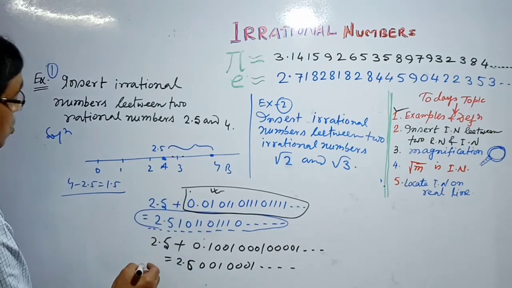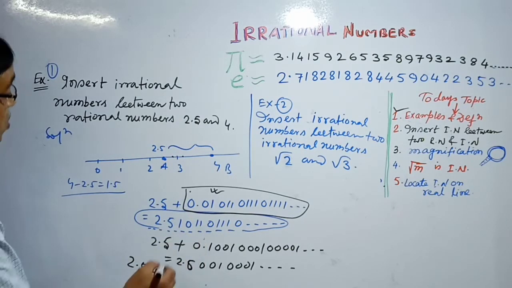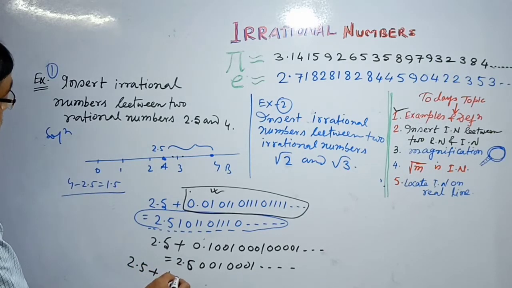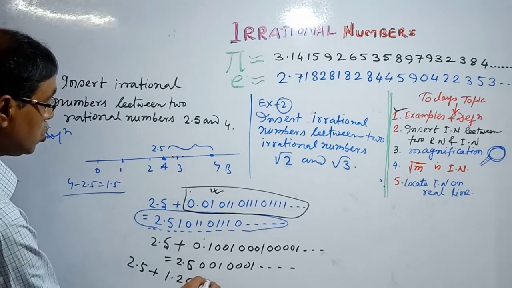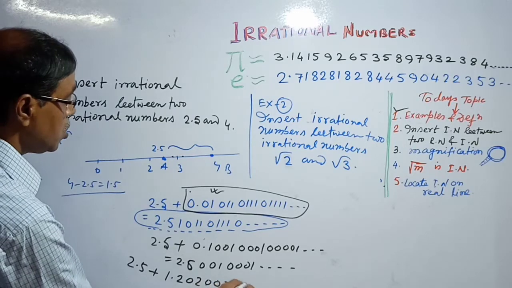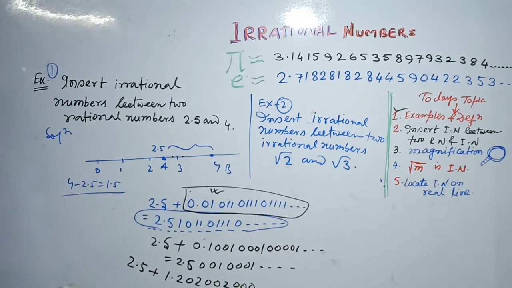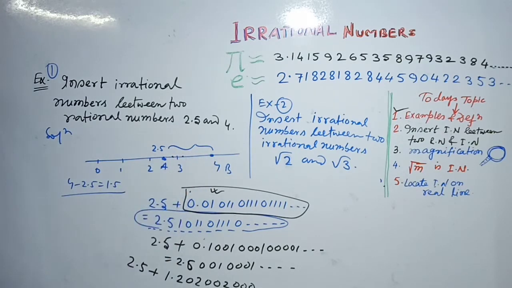Again, we can choose any irrational number less than 1.5 and add it to 2.5. We can find infinite irrational numbers between two rational numbers.